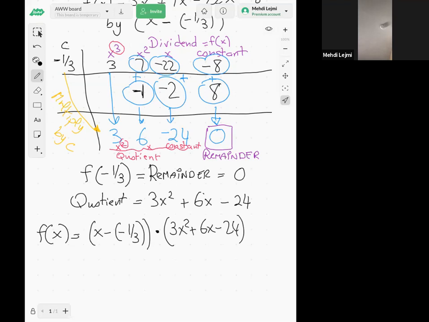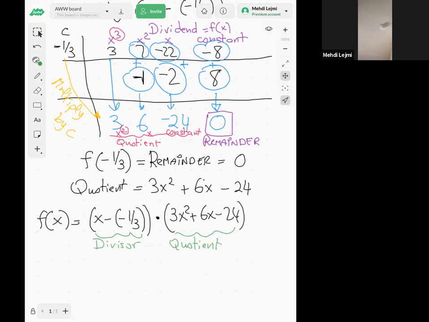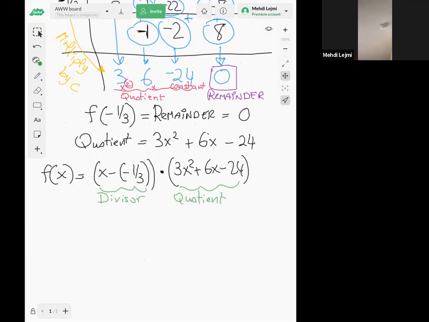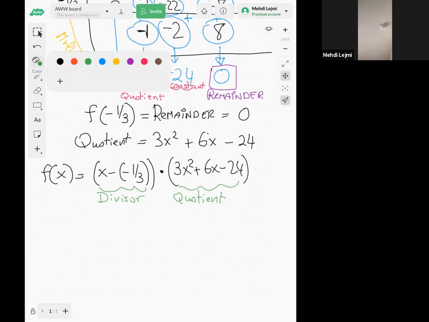So this is my divisor, and this is my quotient. And so you see why we divided by x minus negative 1/3, because now in the second step, I want to solve f of x equal to 0, and because I got this factorization, I can use it to solve f of x equal to 0.